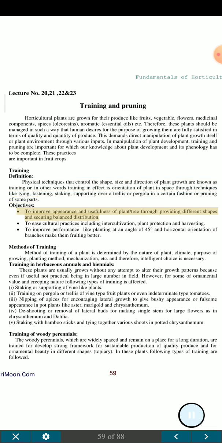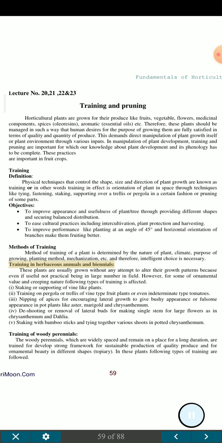Objectives. To improve appearance and usefulness of plant tree through providing different shapes and securing balanced distribution. To ease cultural practices including intercultivation, plant protection and harvesting. To improve performance, like planting at an angle of 45 degrees and horizontal orientation of branches make them fruit better. Methods of training. Method of training of a plant is determined by the nature of plant, climate, purpose of growing, planting method, mechanization, etc., and therefore, intelligent choice is necessary.